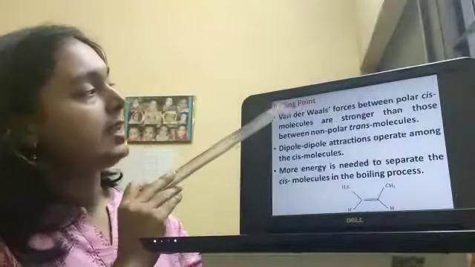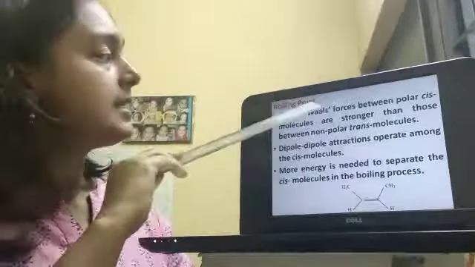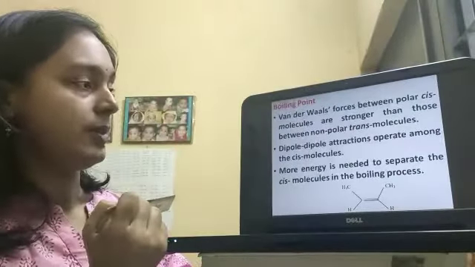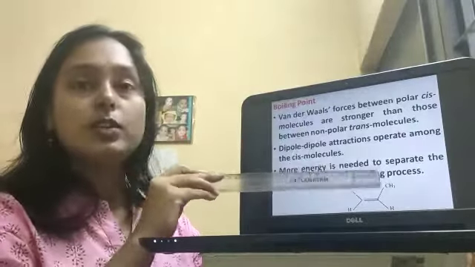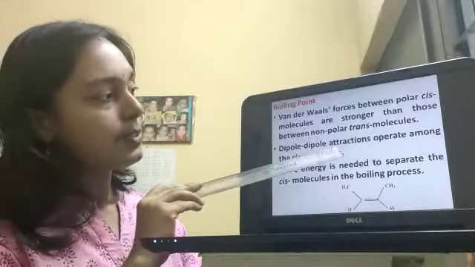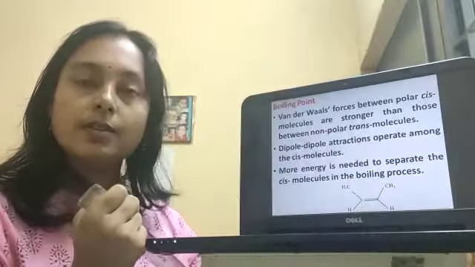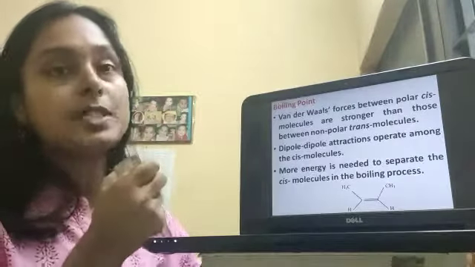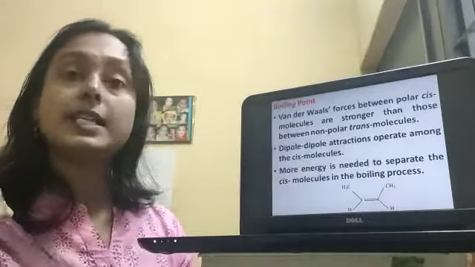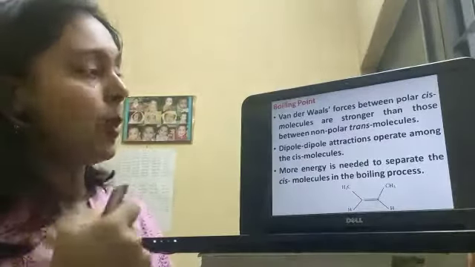Whenever considering the boiling point, the van der Waals forces between polar cis molecules are stronger than those between non-polar trans molecules. Here is a van der Waals force interacting with each other, and dipole-dipole attraction operates among the cis molecules. Here is a dipole-dipole interaction, as they are on the same side of the double bond. So more energy will be needed to separate the cis molecules when it is boiled.